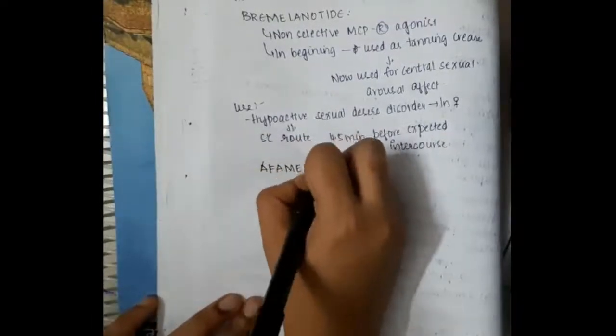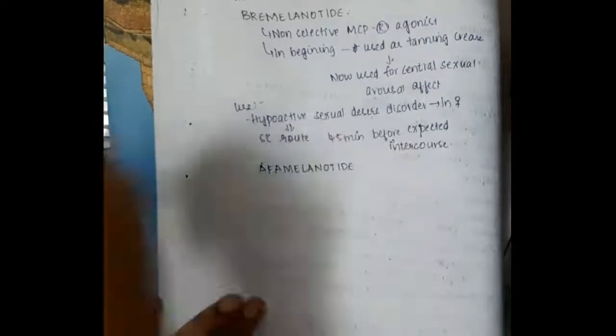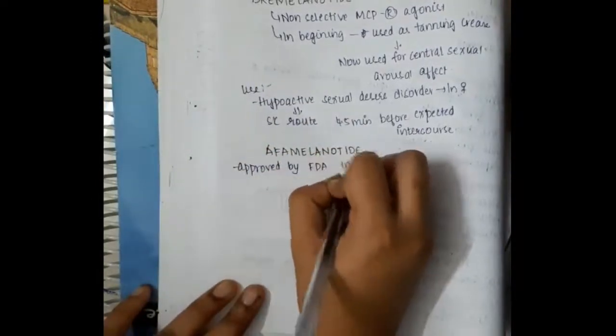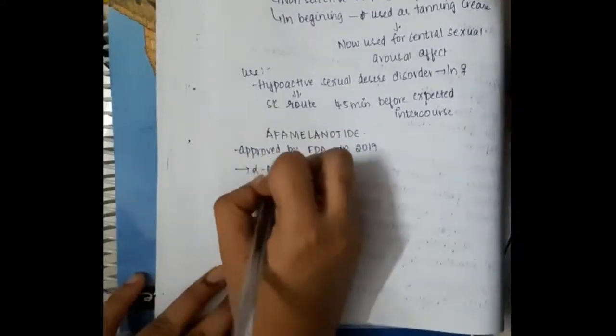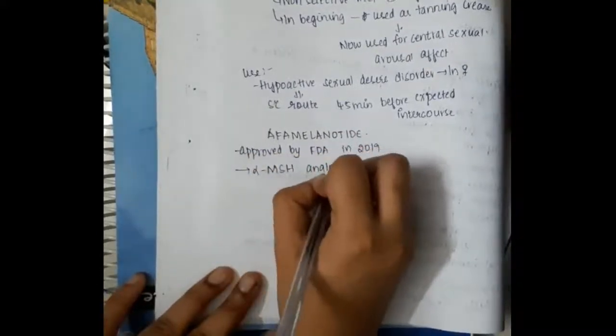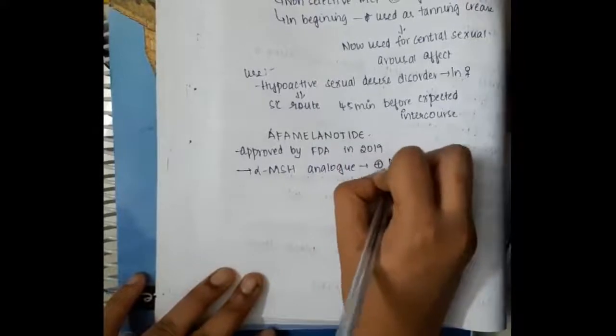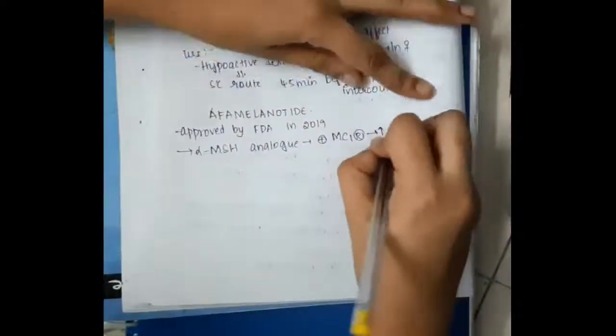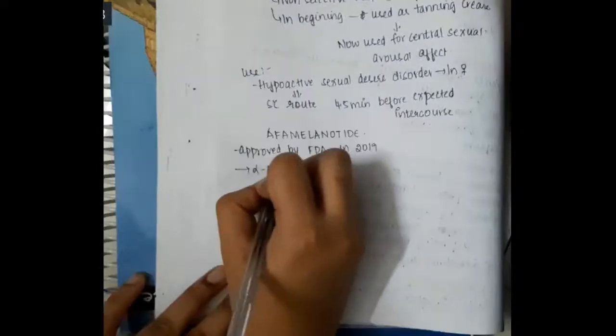Then the next drug is afamelanotide. This afamelanotide was approved by the Food and Drug Administration in 2019. It is an alpha melanocyte stimulating hormone analog. So it activates the MC1 receptor, which will increase the pigmentation.